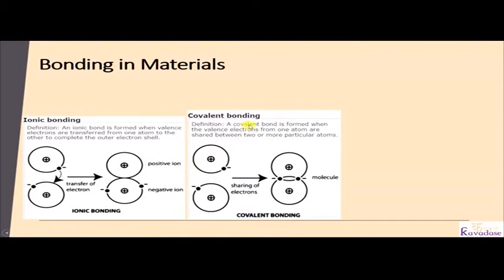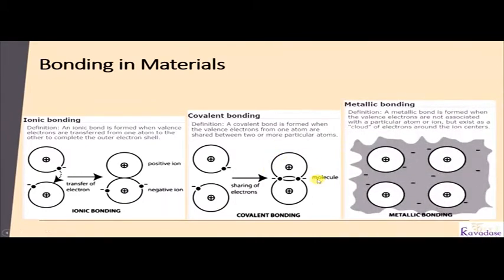Then covalent bond. This type of bond is a special type of bond where electrons are shared by both atoms. In the ionic case, the electron is donated by this and received by this, but in this case, these electrons are shared by both atoms. The best example is CH4.